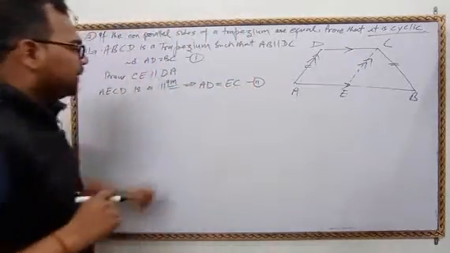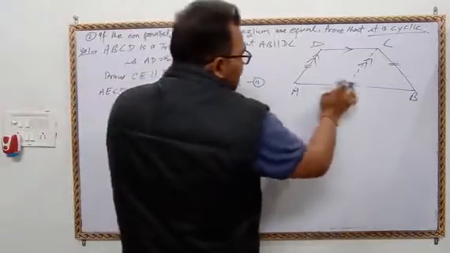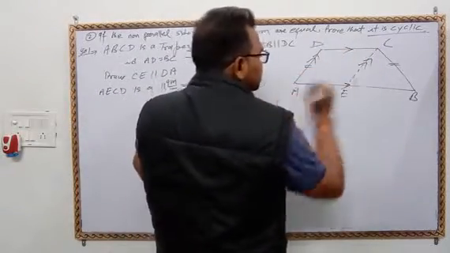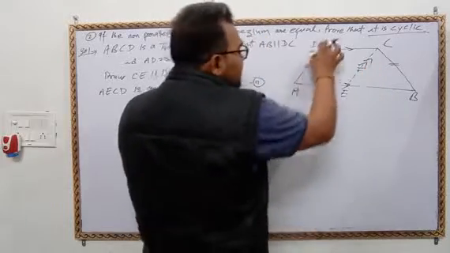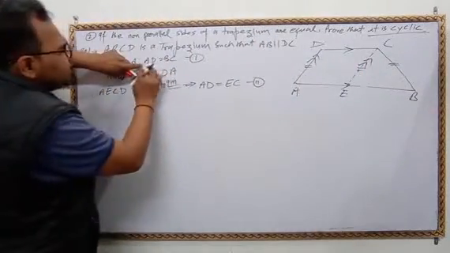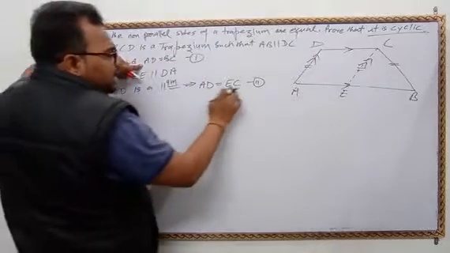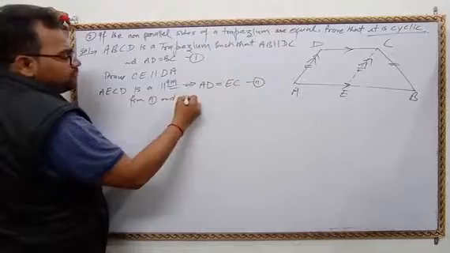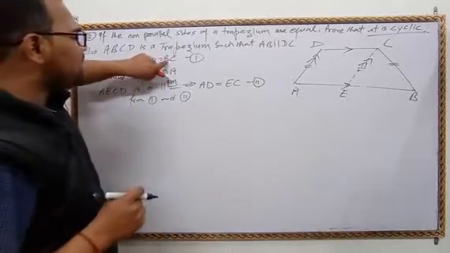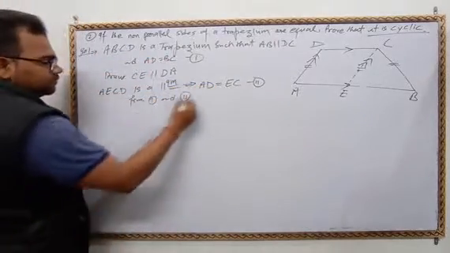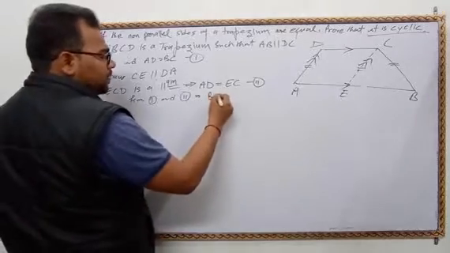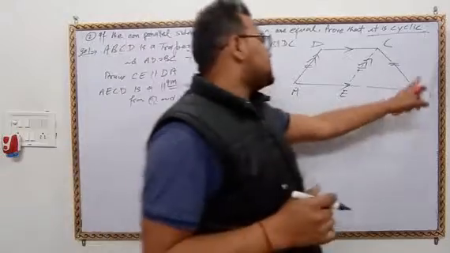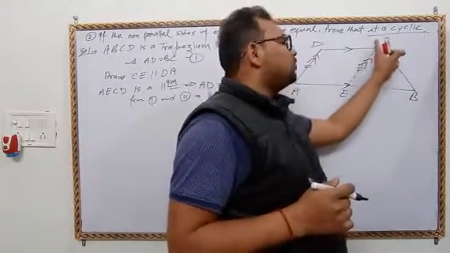Here AECD is a parallelogram, so this is equal to this, but AD is also equal to BC. So from the first and second, what will happen? BC is equal to EC, which means BC is equal to AC.